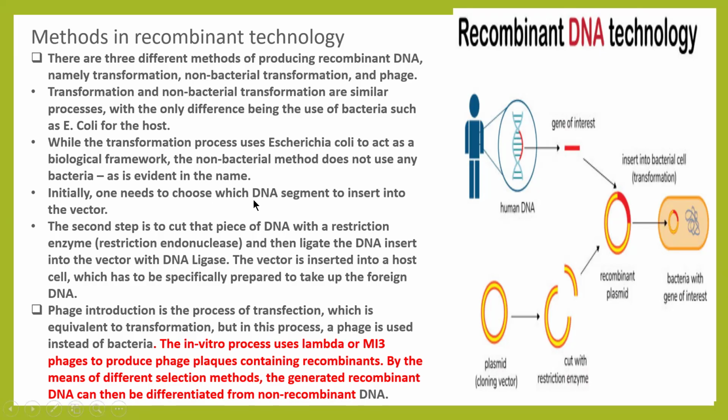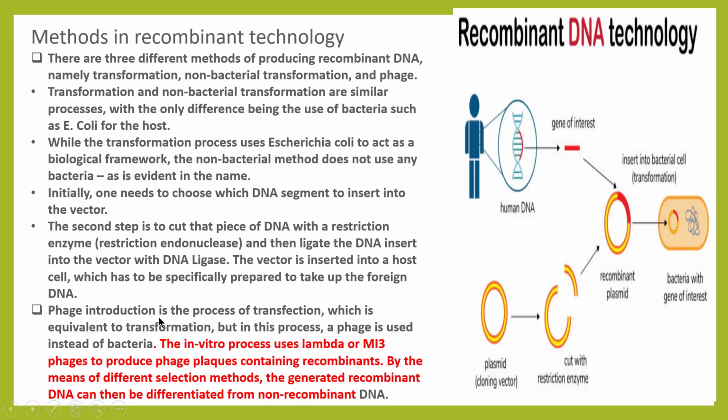Initially, one needs to choose which DNA segment to insert into the vector. The second step is to cut the piece of DNA with the restriction enzyme, restriction endonuclease, then ligate and insert the DNA into the vector with DNA ligase. It is shown here: the plasmid cut with restriction enzyme, the gene of interest, then ligated into recombinant plasmids. The vector is inserted into a host cell which has to be specifically prepared to take up the foreign DNA.